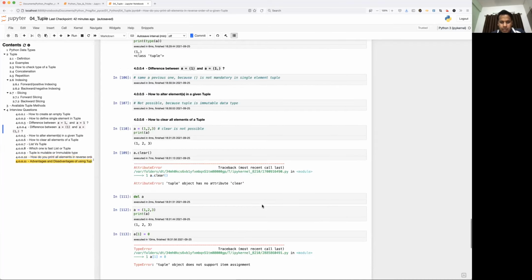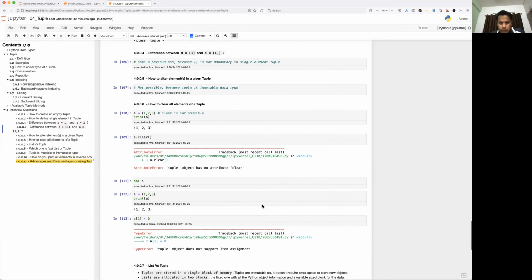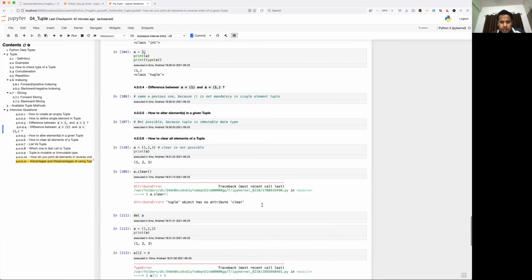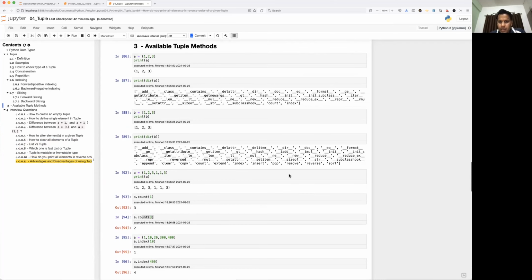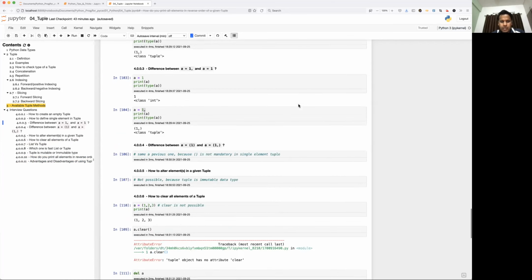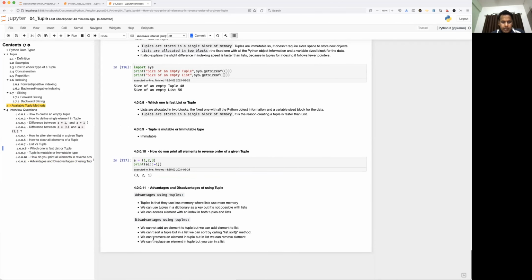So if you see here in my function, a list provides a sort function which will do the sorting. If all the elements are jumbled, then you can use the sort function, and it will rearrange all the elements in ascending order. Whereas in a tuple, there's no sort function, right? So that is another difference. We can't remove an element in a tuple because it is an immutable type. We cannot replace an element in a tuple, but you can do so in a list. So these are the advantages and disadvantages of tuples.